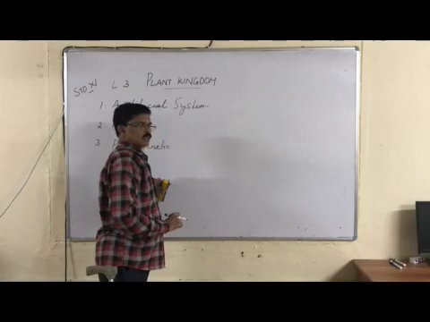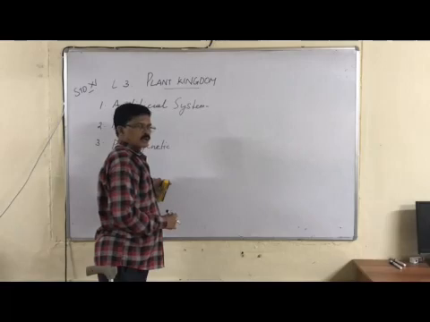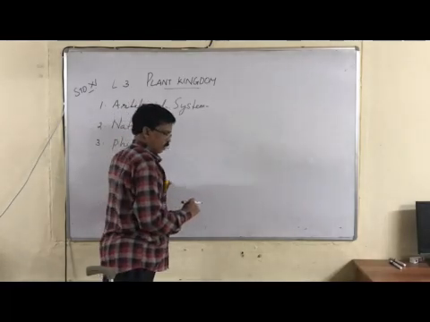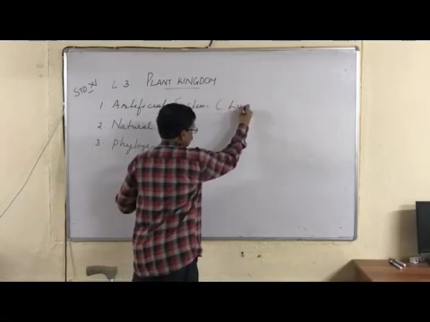So, this system of classification is not a natural system because it is considering only the vegetative characters or external characteristic features of the organism. This system was introduced by Carl Linnaeus.